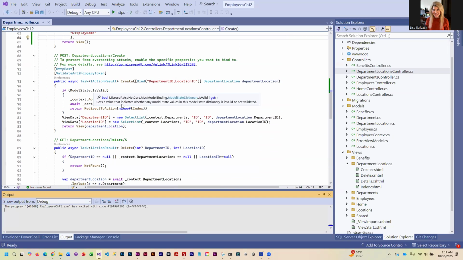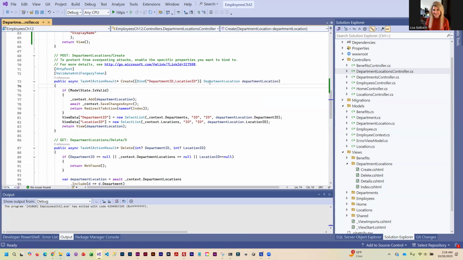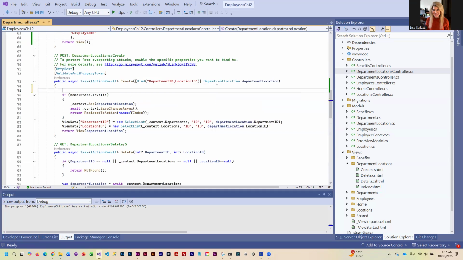And the model is at this point valid, even though we are adding a duplicate key, an error has not been flagged. So what we need to do above this is check to see if the record is there. And if the record is there, we need to raise a flag.